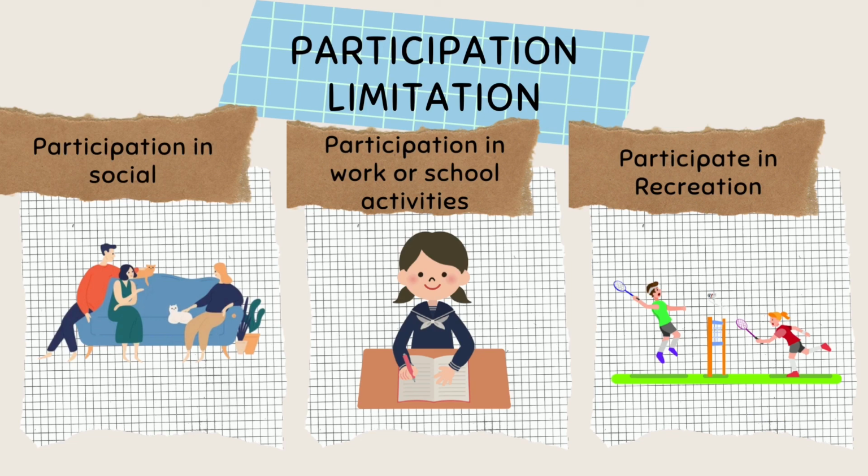Besides, the patient is also unable to participate in work or school activities as they can't move the arm. And lastly, the patient could not participate in recreation such as badminton, as playing badminton requires upper limb movement.